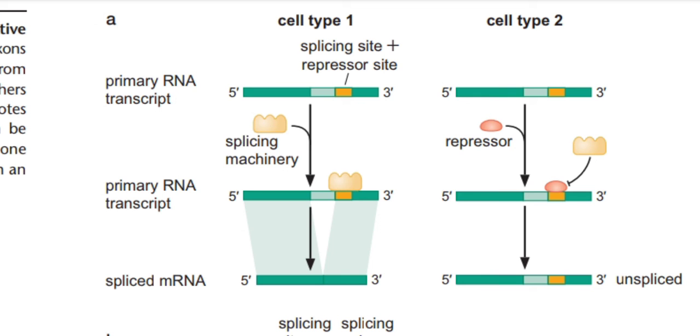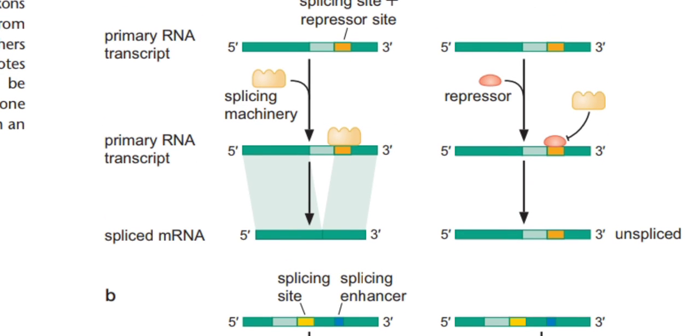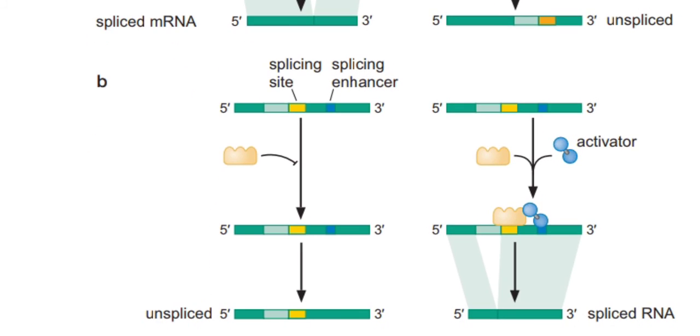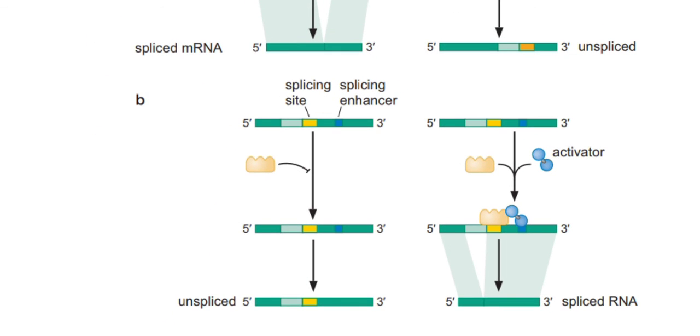So this is the way a repressor works: it prevents expression at that level. In the next panel you can see there is a splicing enhancer. This figure is about whether splicing will occur or not at that particular intron-exon junction. There is a splicing enhancer region and also a splicing site, and at the splicing site the splicing machinery can bind.